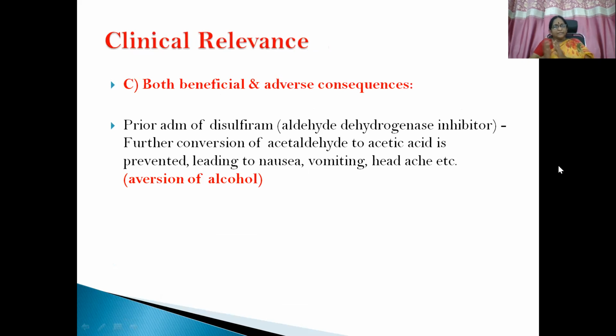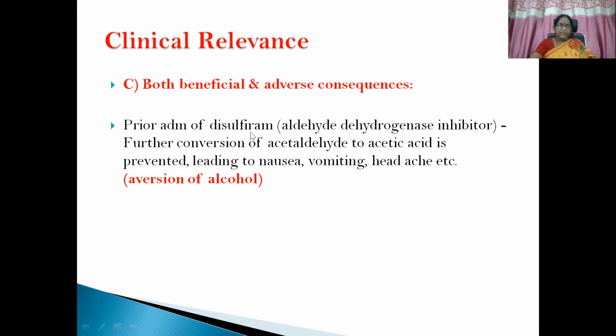Then both beneficial plus adverse effects. Let us see the example. A patient has come to you, a chronic alcoholic person, and you want to de-addict him. So you are going to administer the disulfiram molecule, which is an aldehyde dehydrogenase inhibitor. After administration of this molecule to the patient, without the patient's knowledge, we are not going to explain what this molecule is going to do within the body of the patient.